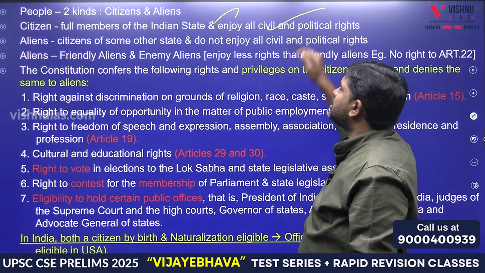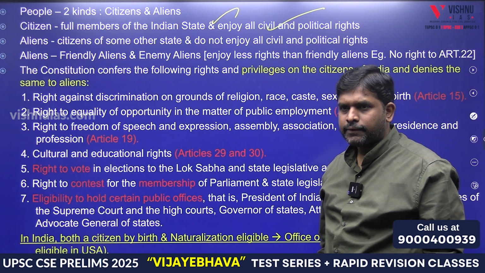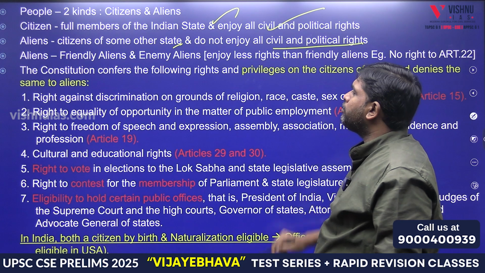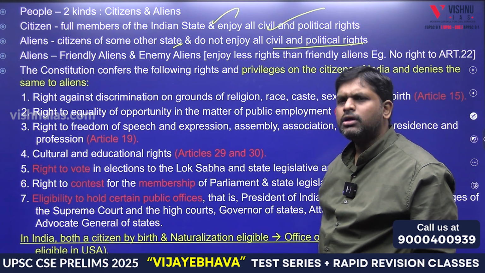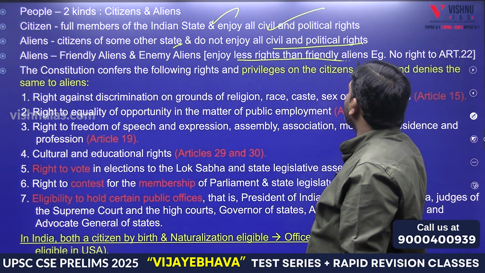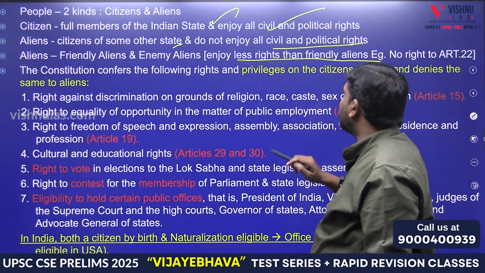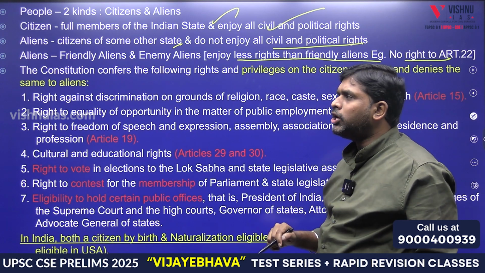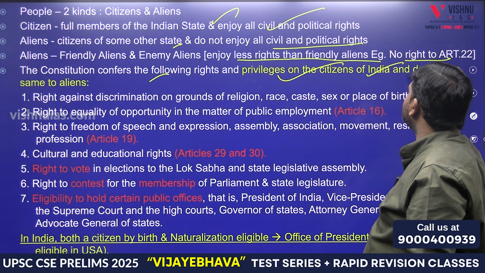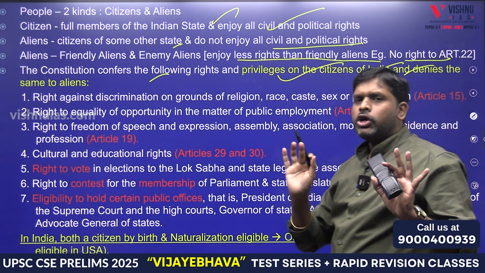Full members enjoy all civil and political rights. Aliens are citizens of some other state and do not enjoy all civil and political rights. We have two types of aliens, foreigners: friendly aliens and enemy aliens. Enemy aliens enjoy fewer rights than friendly aliens, with no right under Article 22. The Constitution confers the following rights and privileges on the citizens of India and denies the same to aliens.